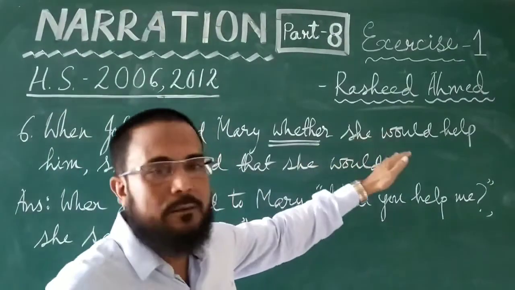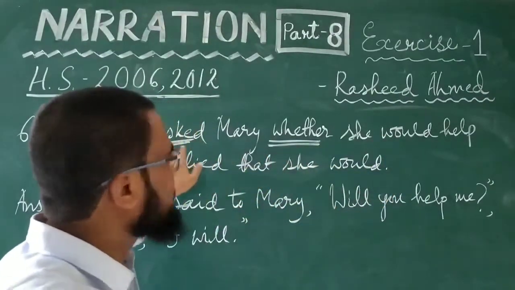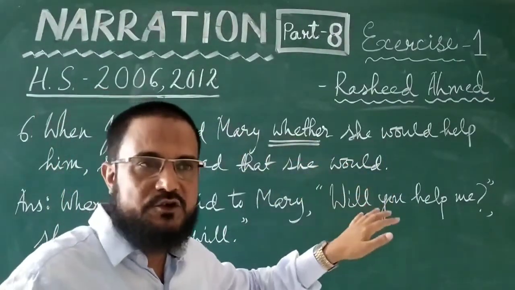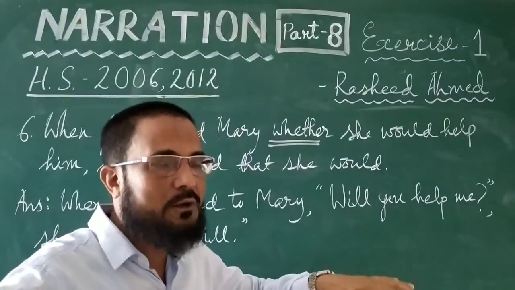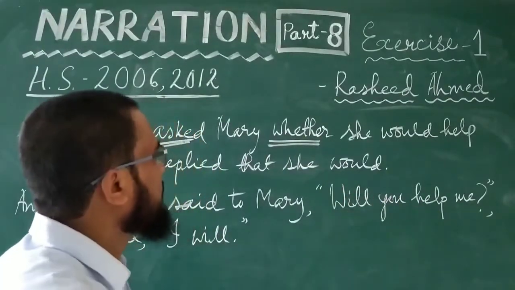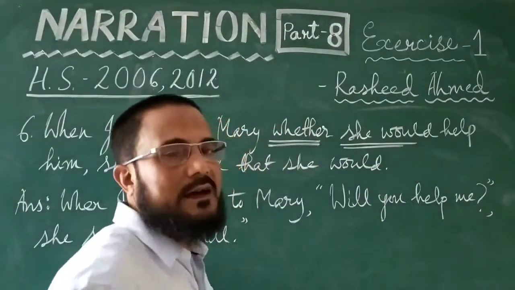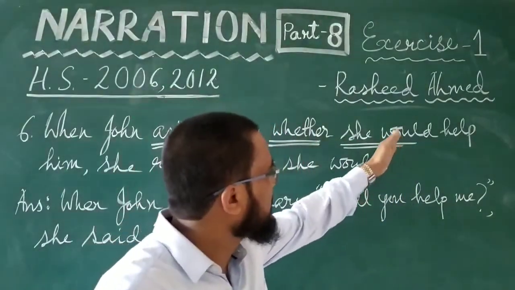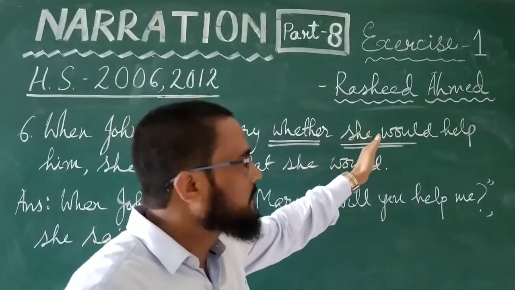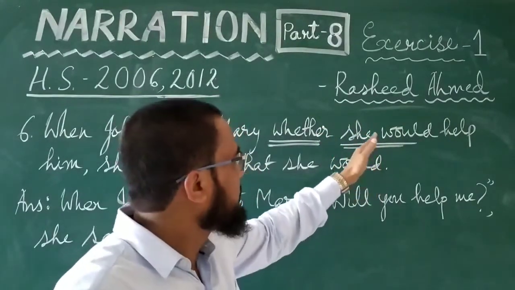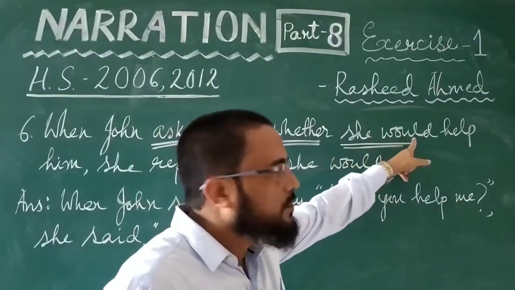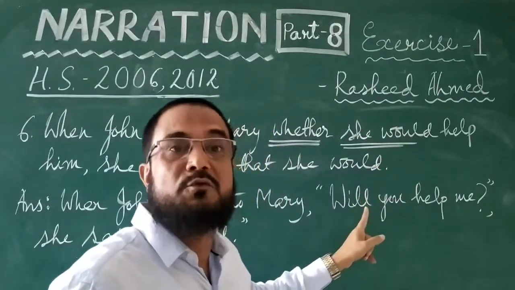Whether she would help. When John was speaking to Mary, he asked Mary, he was talking to Mary, so he used the word "you" for Mary. So, she would. When we write it in the interrogative form, the auxiliary will come before the subject. The subject "she" will be changed into "you," and "would" will be changed into "will."